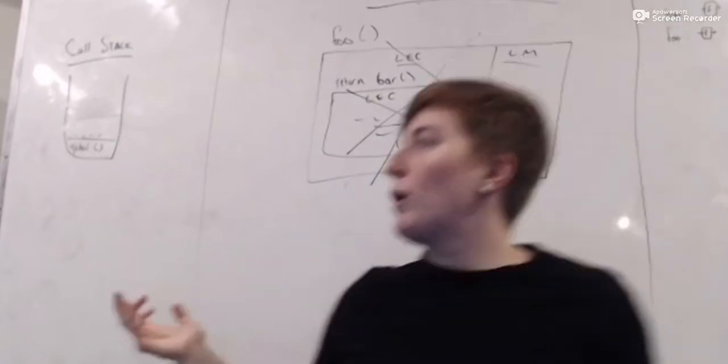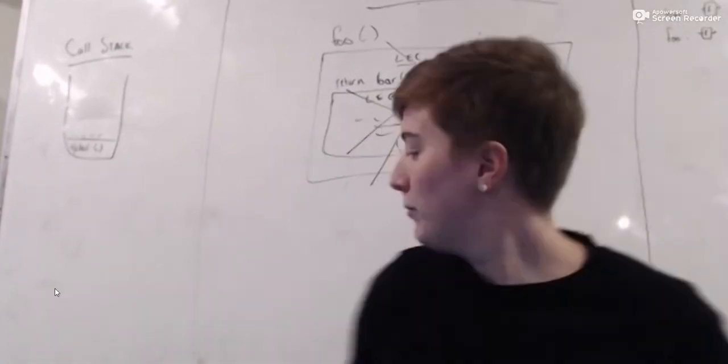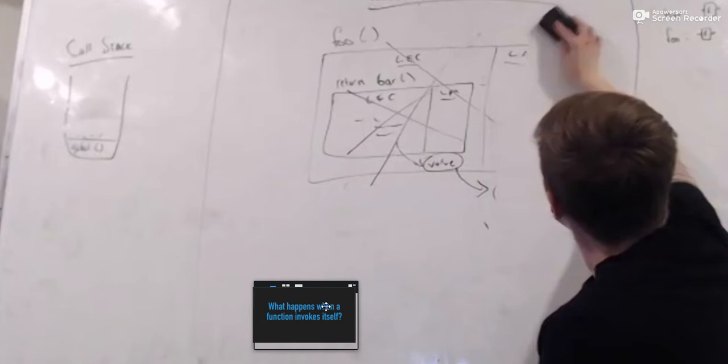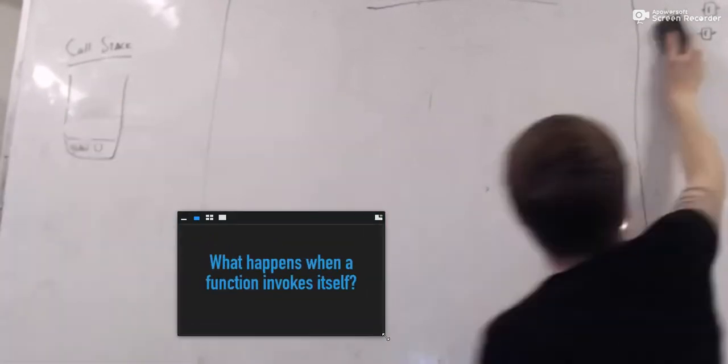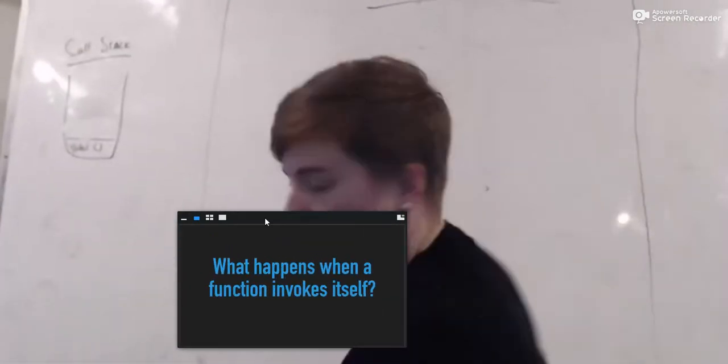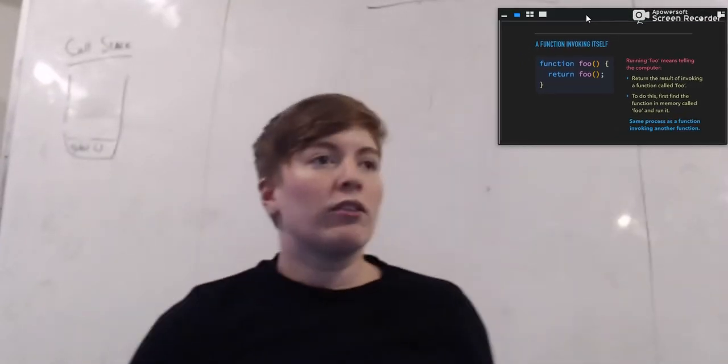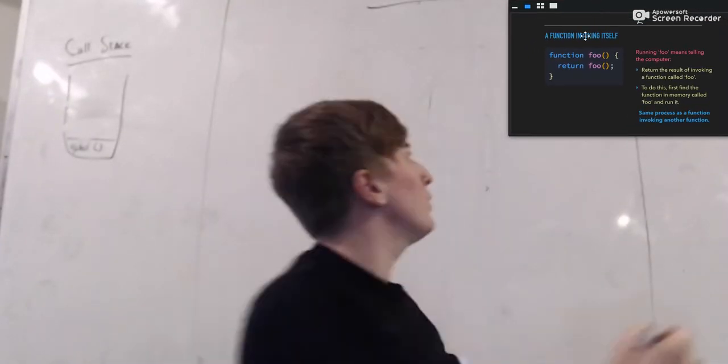What happens when a function invokes itself? So let's get rid of all of this. Now, in this case, we have a function definition for foo in our global memory, just a function definition sitting there.